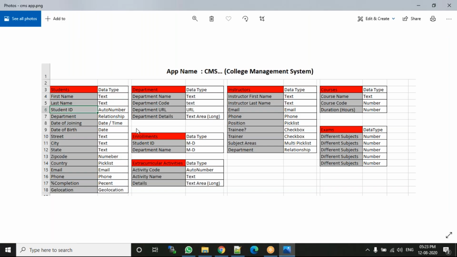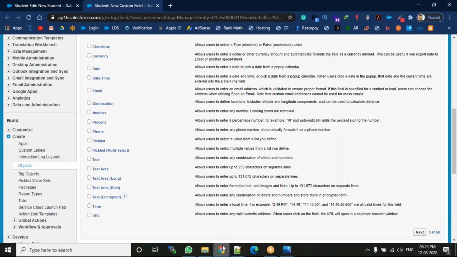See here, what was the data type? I will explain this one later. The first one is Checkbox, and the second one is Currency. What's the meaning of currency? For example, in the US we are using dollars. In India we are using Indian rupees, INR. So whenever you're entering the field, for example, exam fee, you enter 200.